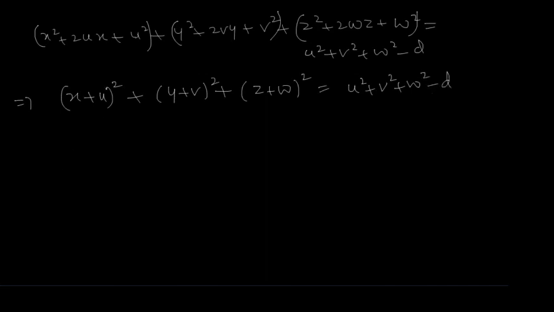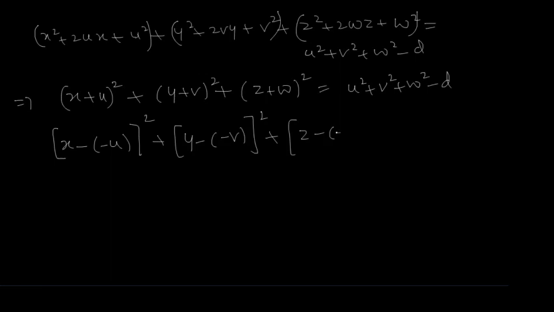Now again I will write this as x minus of minus u whole square, and similarly y minus of minus v whole square, and z minus of minus w whole square, which is equal to u square plus v square plus w square minus d.